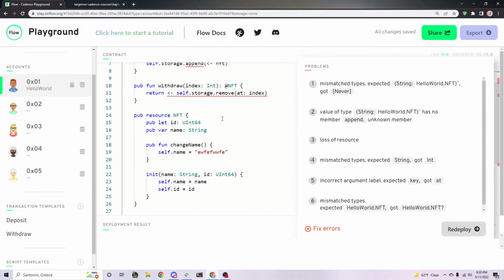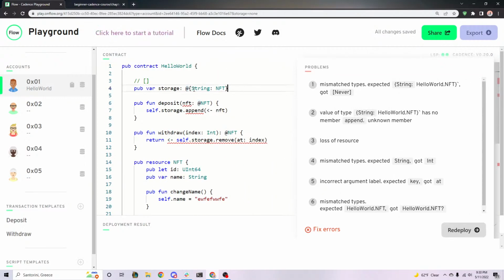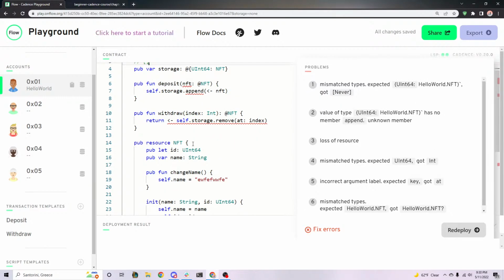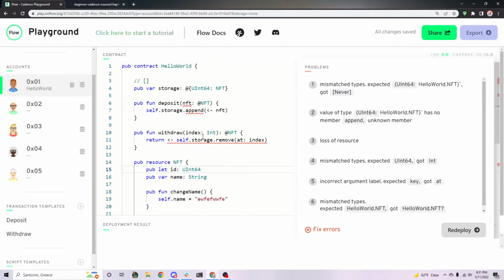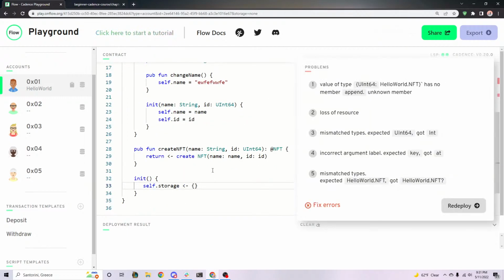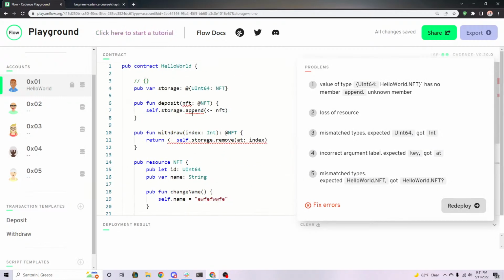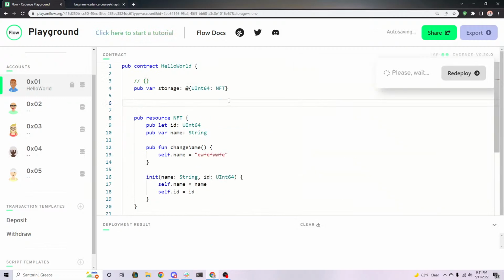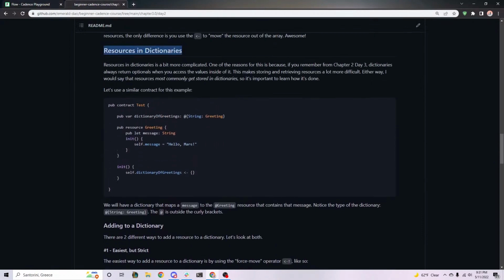So let's change our example a little bit to be a resource dictionary. You'll notice now that we're mapping the ID. We're going to map the NFT's ID, which is a uint64, to the NFT resource itself. So let's say it's going to map 0 to the NFT with ID 0 and a name of Jacob, or whatever name. Let's change this down here. It's no longer square brackets, now it's curly braces. And these are no longer going to work because we're dealing with dictionaries, so we just got rid of those two. Let's talk about depositing now.